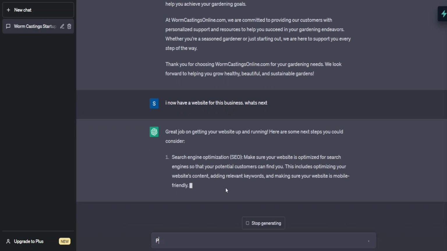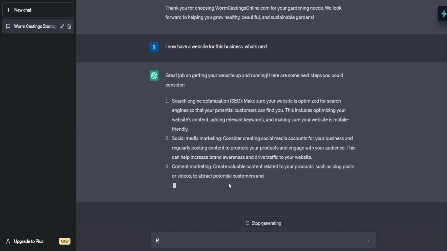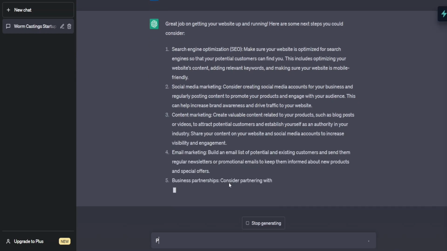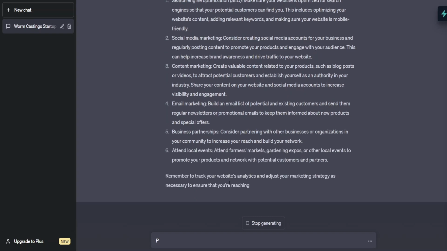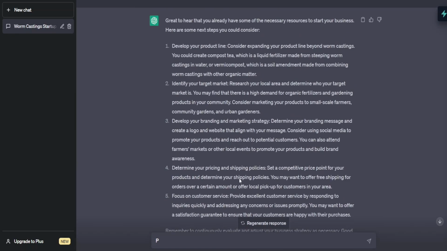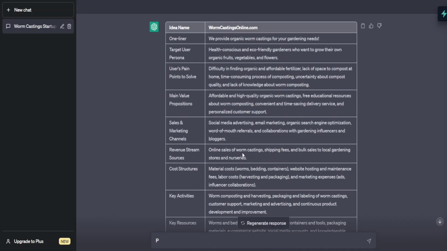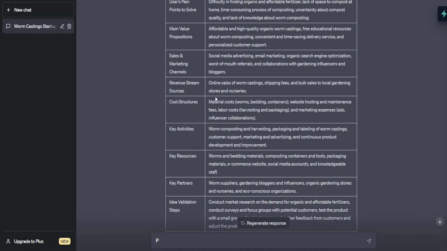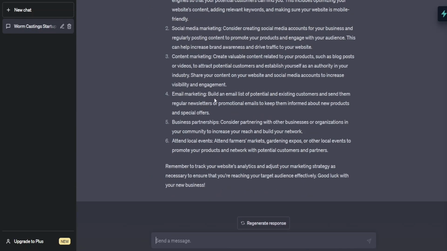So SEO, make sure your website is SEO optimized. Is it creating social media accounts? Create valuable content such as blog posts or videos. Yep. Business partnerships, email marketing, attend local events. So basically it's all kind of in my hands now, isn't it? I'll see how it goes, ChatGPT. So if we go back to looking at this. I guess I need to somehow get in touch with all the local gardeners.